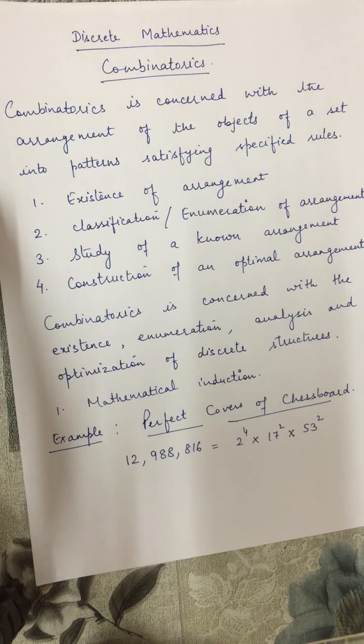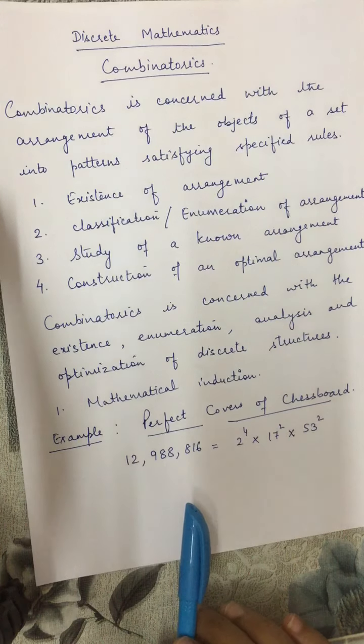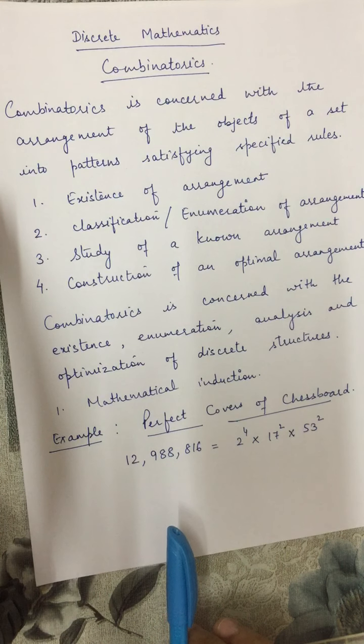So this is a very large number. That means we can find this many perfect covers for a chessboard covered by dominoes.